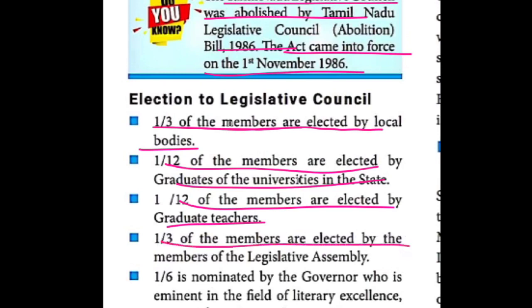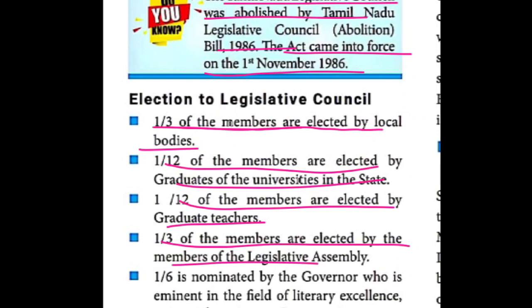1/3 of the members are elected by the members of the legislative assembly. So legislative assembly members also elect 1/3 of the members. The last one, 1/6 of the members, I already told when I was teaching the governor's powers and functions, are nominated by the governor.